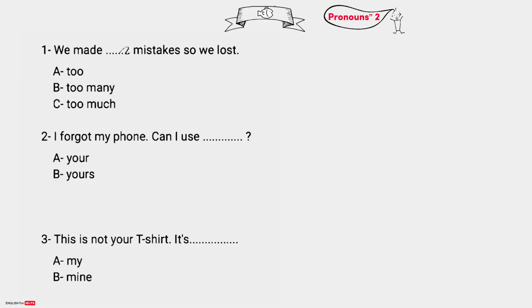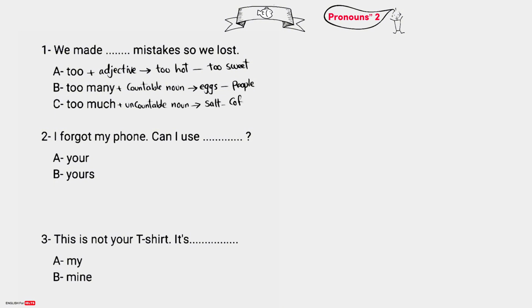We made blank mistakes, so we lost. Too many, too much. What's the difference? Well, too is followed by an adjective. We say too hot, too sweet. Too many is followed by a countable noun. Nouns that we can count, like eggs, countable, people, countable. Too much, uncountable noun, like salt, coffee. We cannot count them. Here, mistakes is a countable noun. And with countable nouns, we use too many.